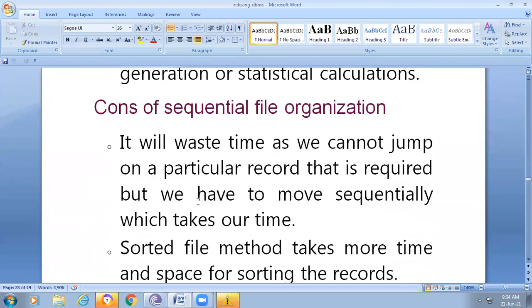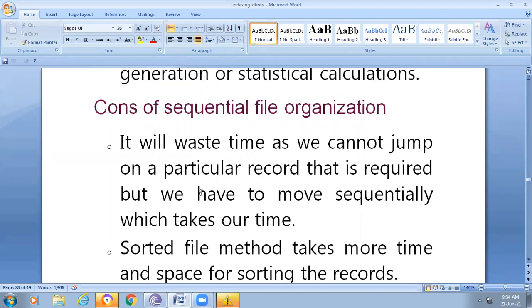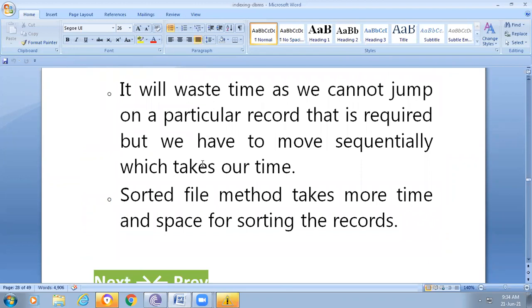Okay, cons of sequential file organization. It will waste time as we can't jump to another particular record that is required, but we have to move sequentially, which takes our time. The sorted file method takes more time and space for sorting the records. So here time consumption occurs for retrieving the data and also for inserting the data. In the case of the pile file method, we can easily insert, but we can't easily retrieve. But in the case of the sorted file method, we cannot easily insert, but we can easily retrieve.